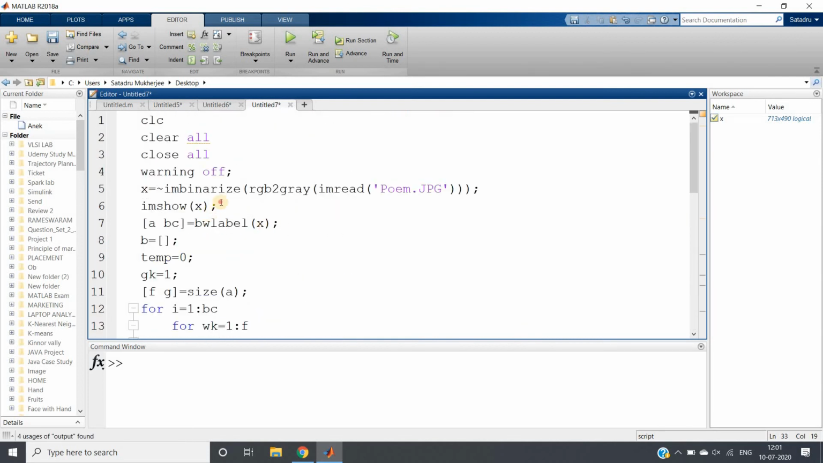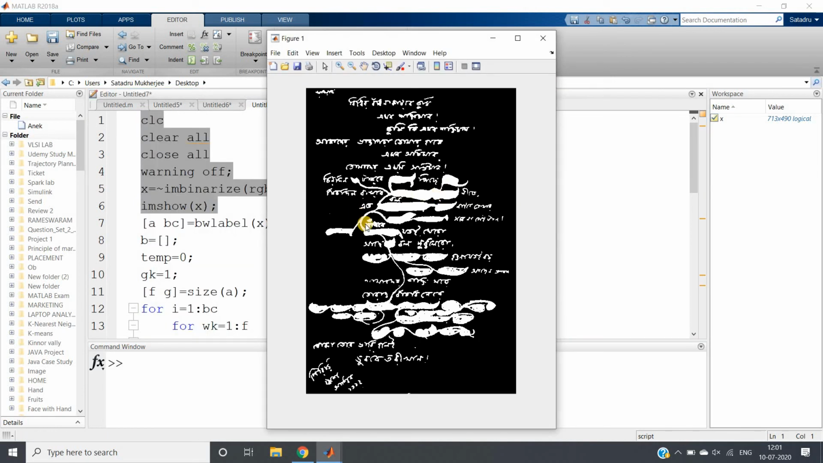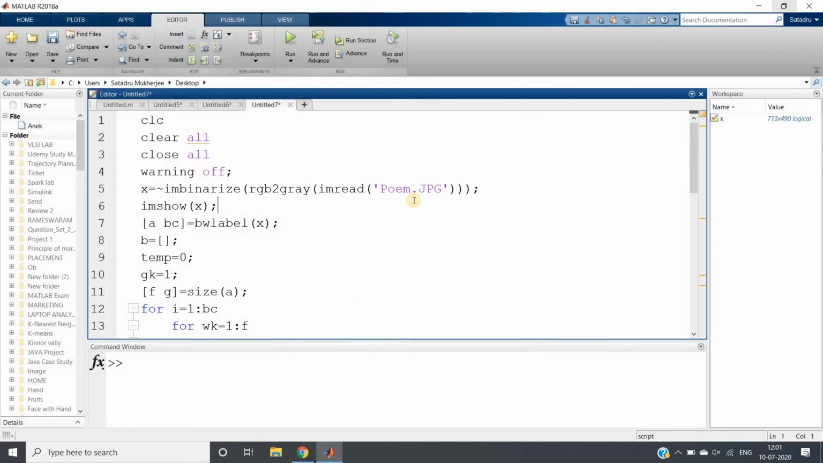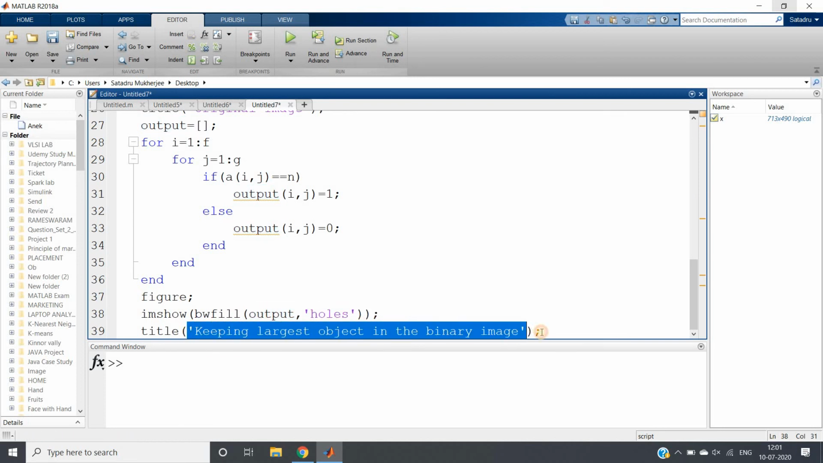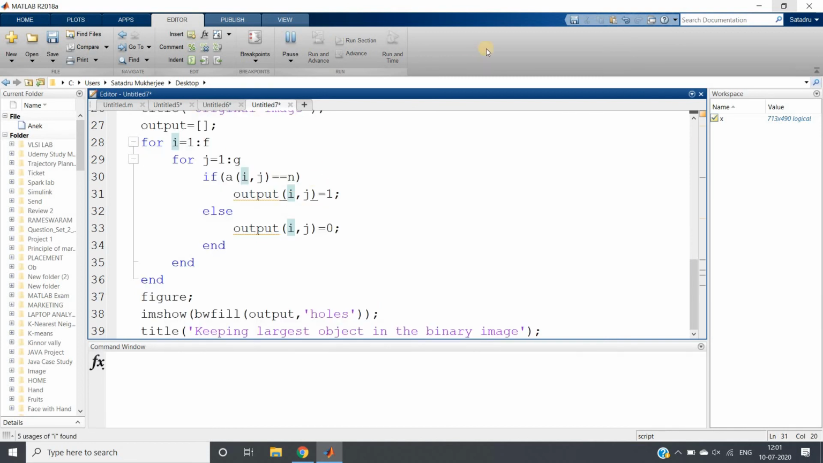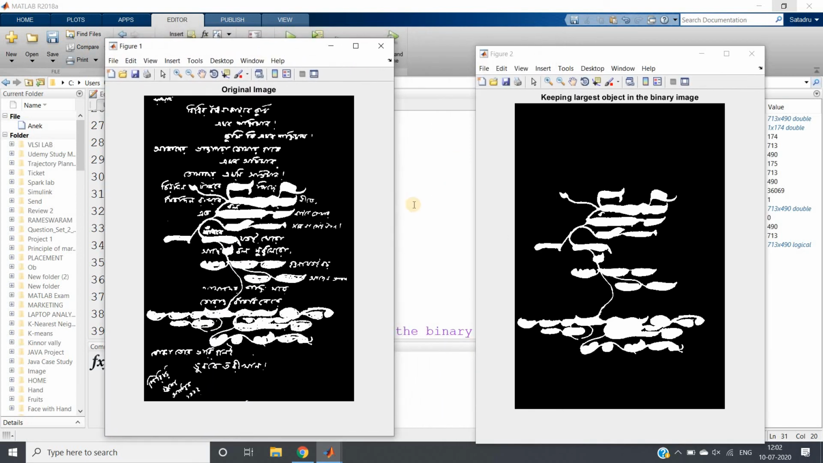But as we have seen, if I show you the original image once more, you can clearly see that although this decorated part is the largest binary object, some holes are present in this binary object. So at the end we will apply bwfill to fill all the holes, and give the title, keeping largest object in the binary image. Now Ctrl A, evaluate selection, and see, this is our outcome, which is beautifully giving us only the textual correction and the decorated part.